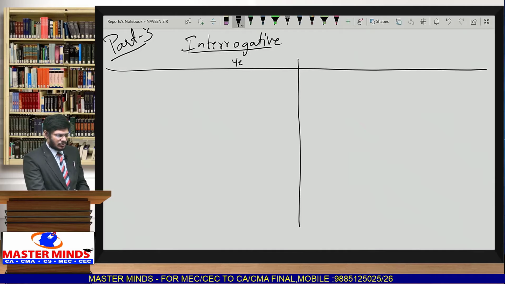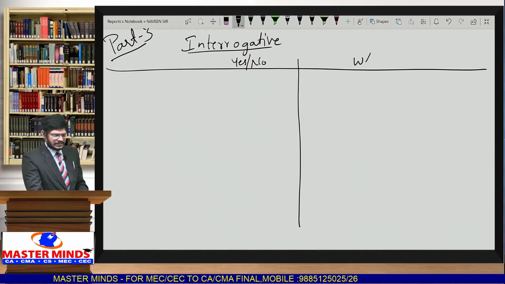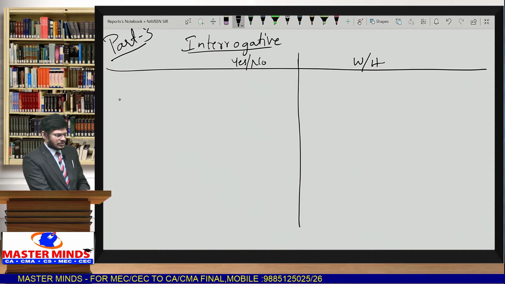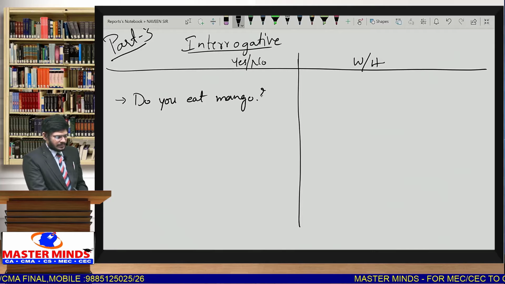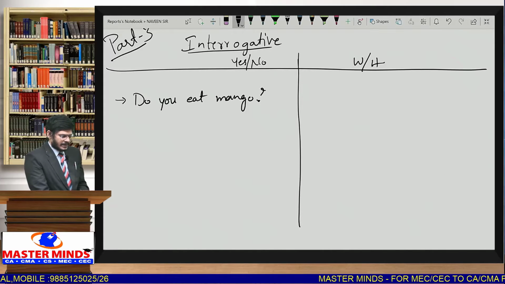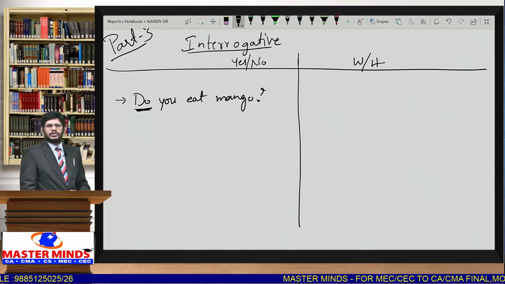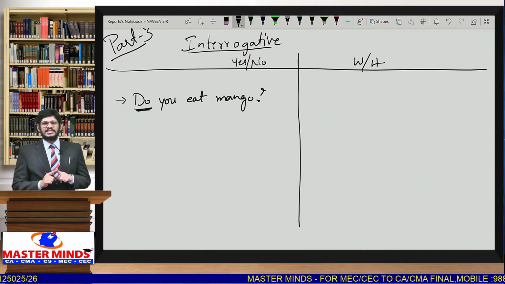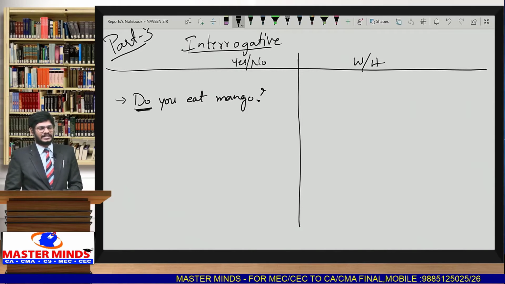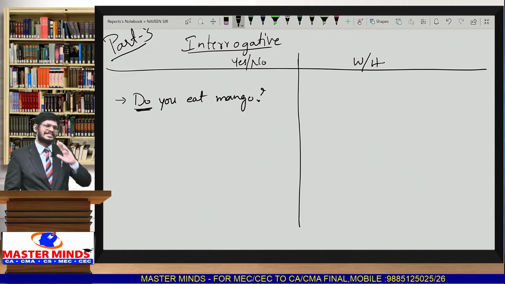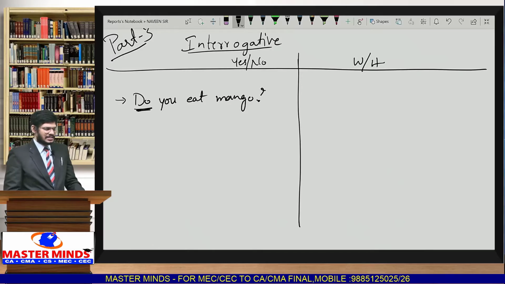Suppose the question is a yes or no type of question, and the other sentence is a WH type of question, how to answer? Say for example, do you eat mango? So the question goes like this. First of all, identify what the tense is. Do or does comes in simple present, did comes in simple past, has or have comes in present perfect, had comes in past perfect. So these helping verbs you need to know based on your tenses knowledge. So the given sentence is in simple present, we can easily understand.